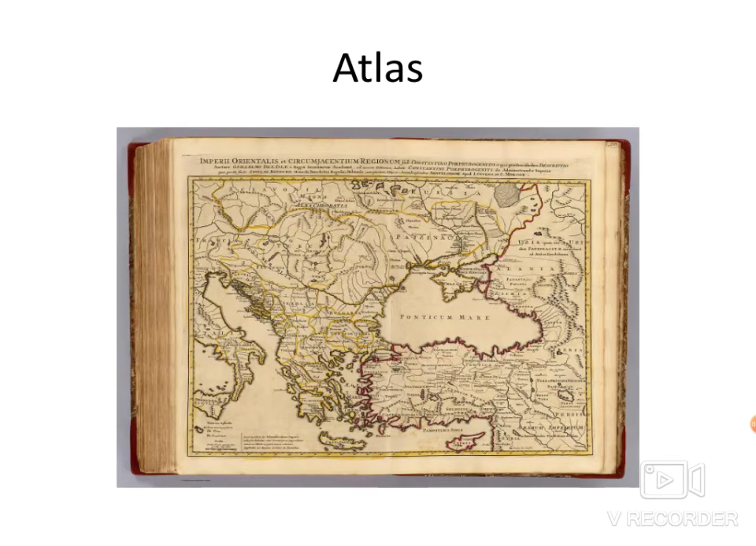A book or a collection of maps is called an atlas. The maps in an atlas tell us about the political boundaries of countries, the physical features, vegetation, climate, and natural resources of various regions of the world.